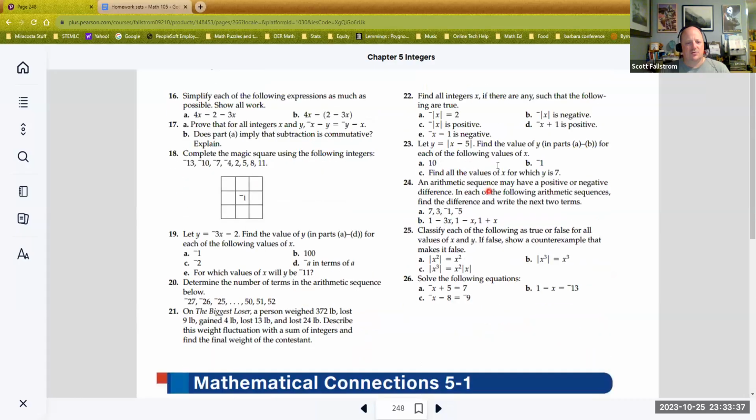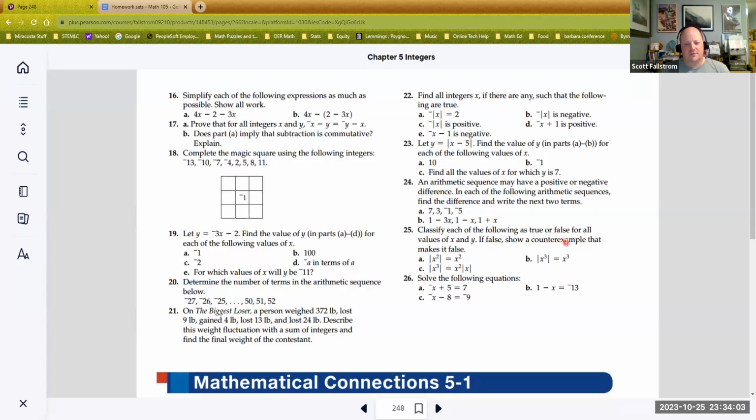And then 22 to 26 right over here. Find all integers that make this true. So what number can I put in for x to make this quantity true? Arithmetic sequence may have positive or negative difference. So, okay, that's fine. We saw that back in chapter 1.